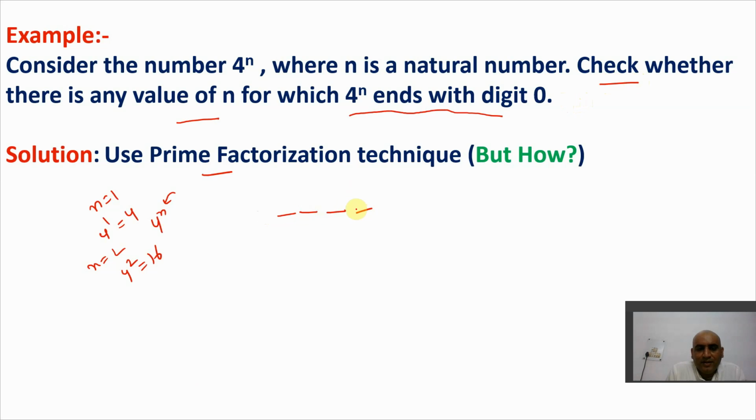Is it possible? So we need to check it out here. First of all, you should know how to get 0 in any particular number.